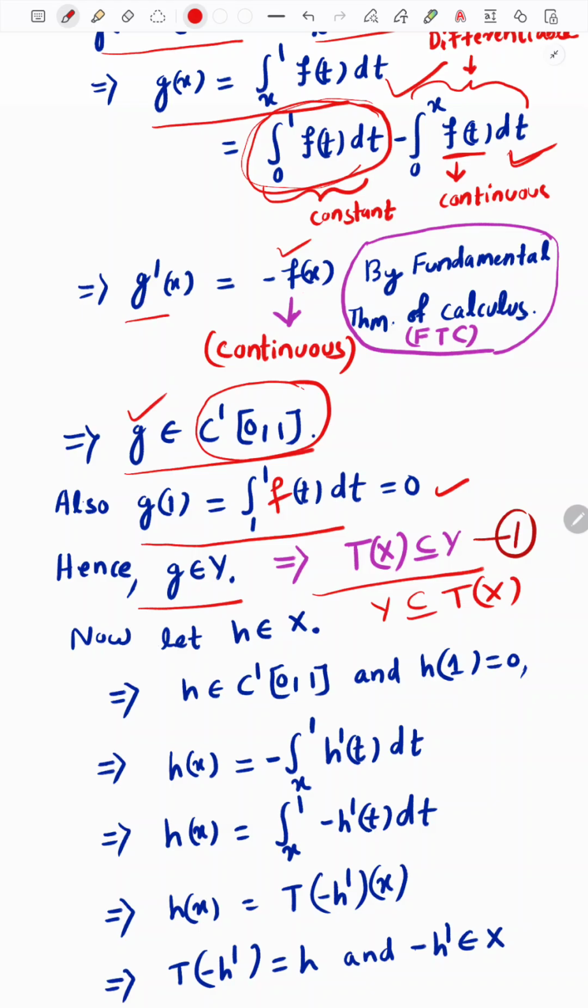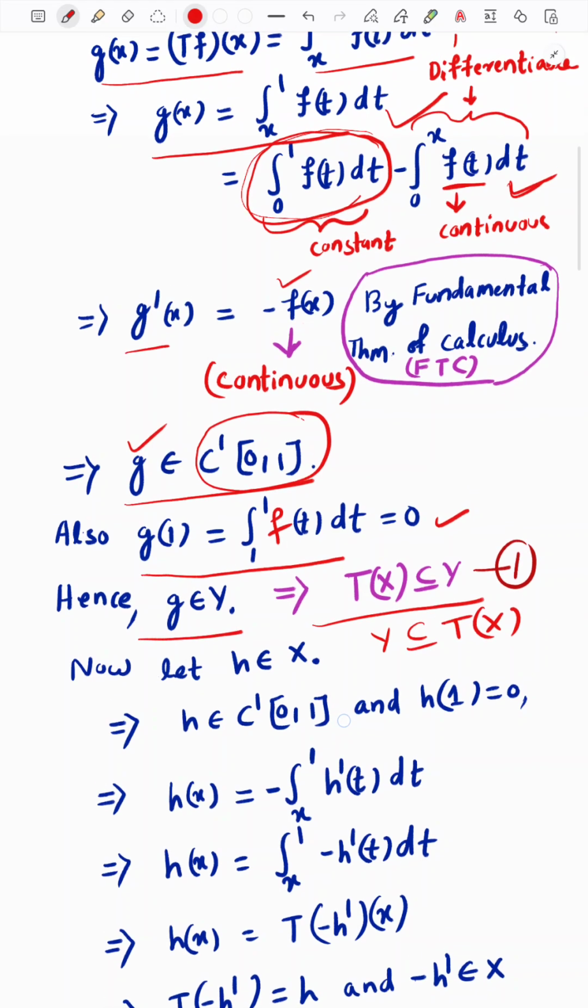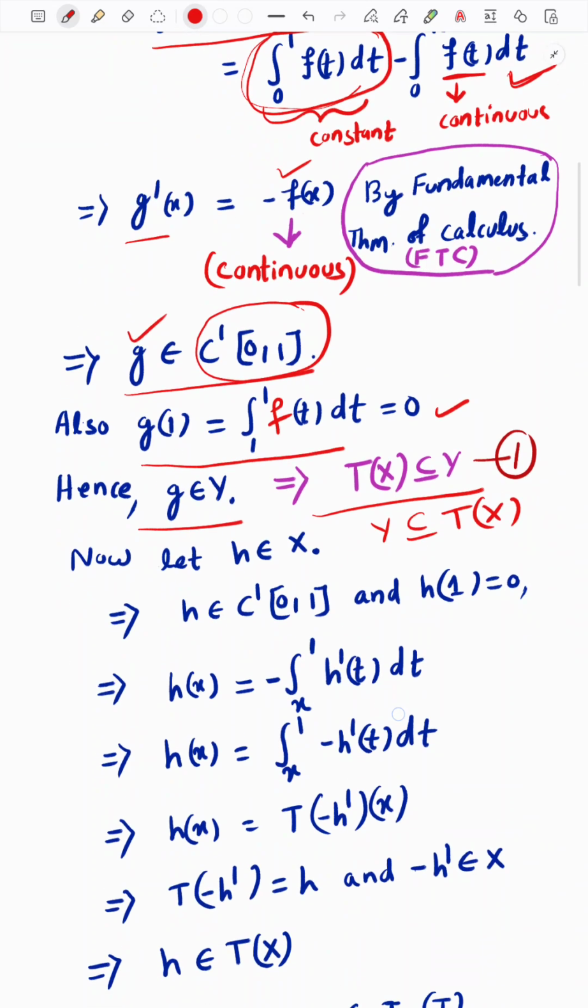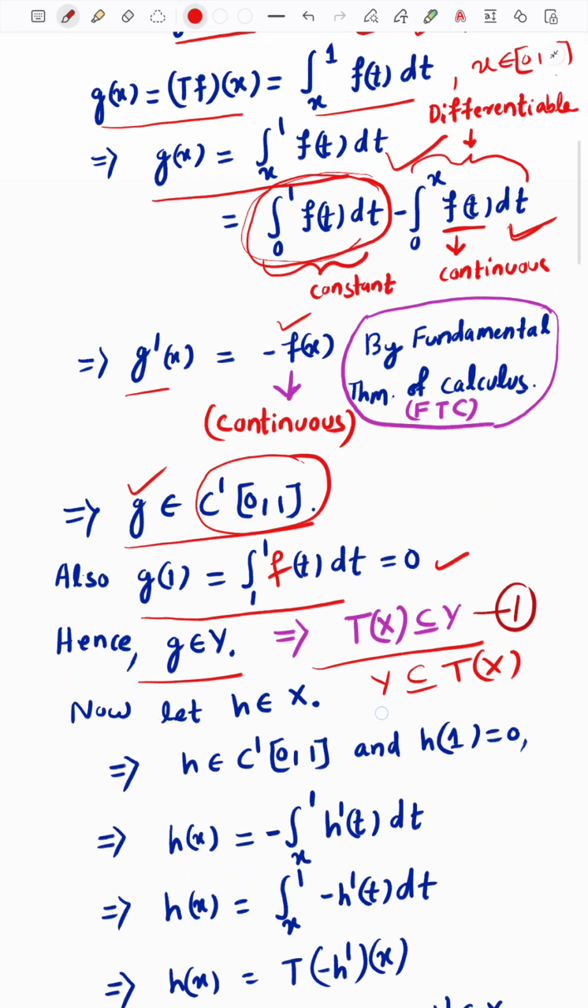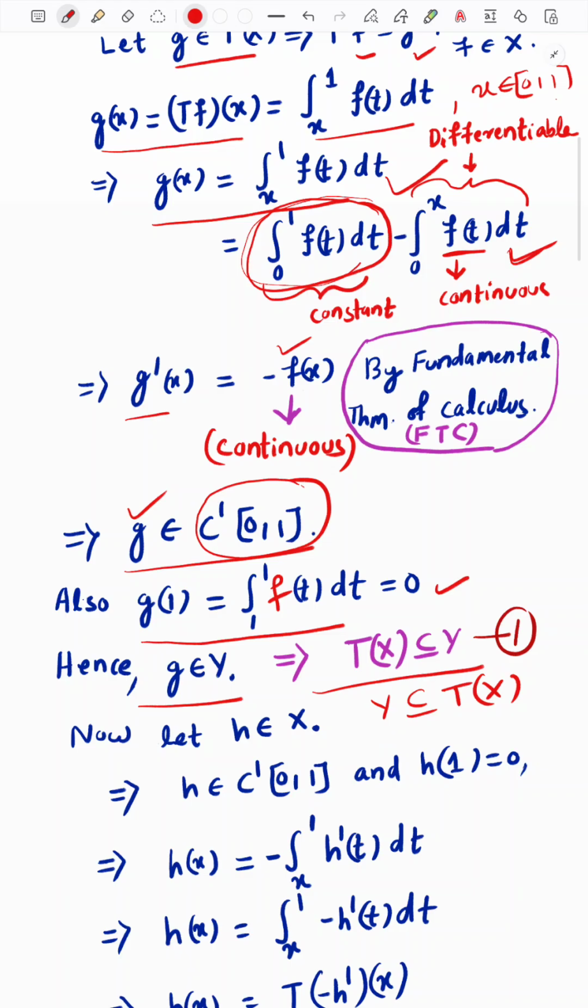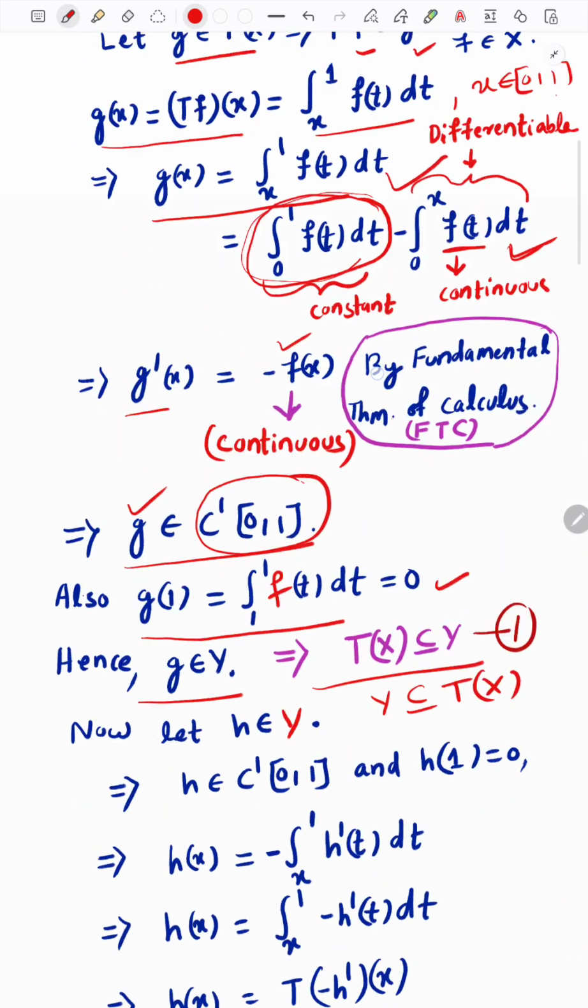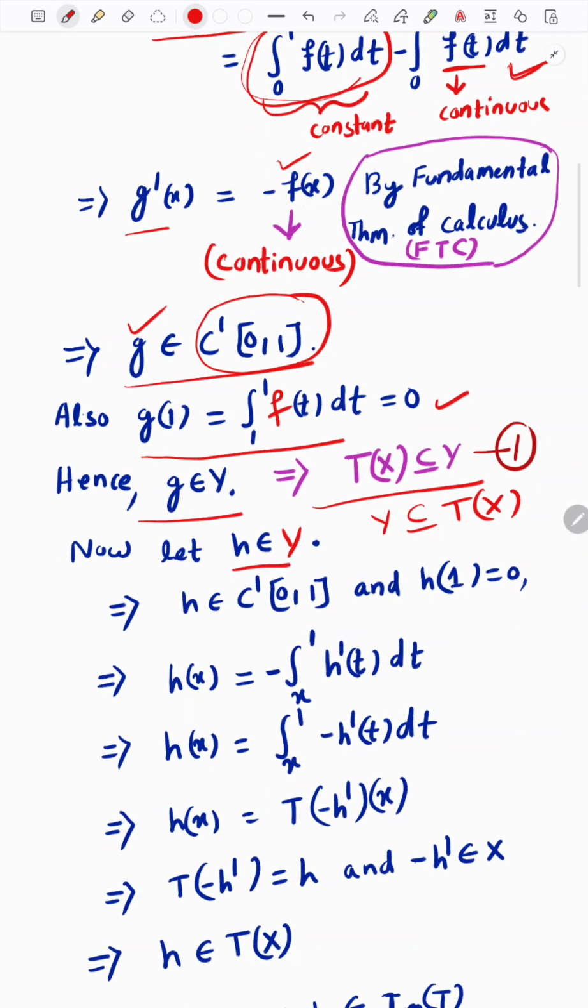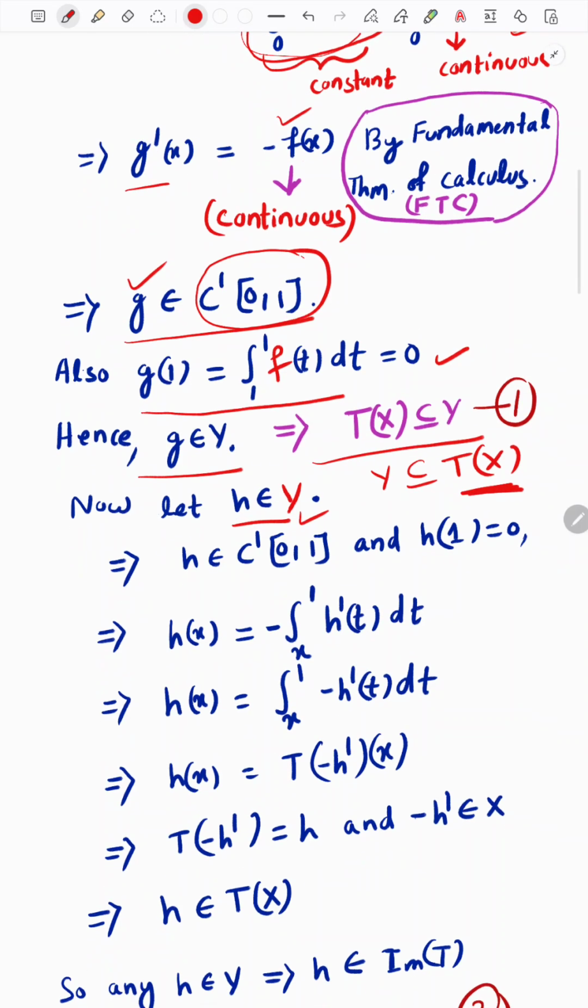How to prove it? We take an element from the space Y. Here it is mistakenly written Y x. Let h be an arbitrary element which belongs to Y. Our target is to show that h belongs to Tx. Then this inclusion will be proved.